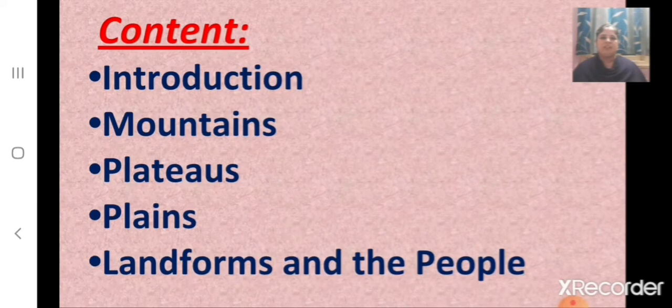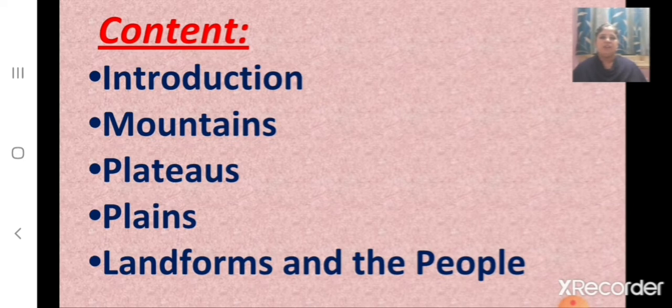Children, in a previous class we had learned about plateaus. A plateau is an elevated flat land, a flat-topped tableland standing above the surrounding area, and it may have one or more sides with steep slopes. The Deccan Plateau is one of the oldest plateaus. The Tibet Plateau is the highest plateau in the world. The African Plateau is famous for gold and diamond mining. And the lava plateaus are rich in black soil that is fertile and good for cultivation.